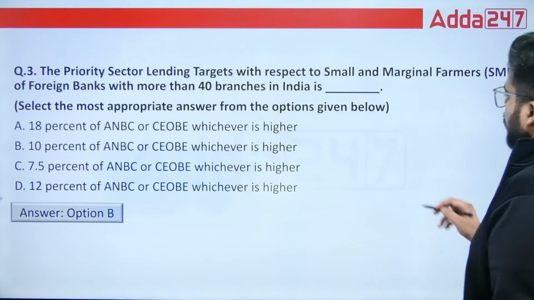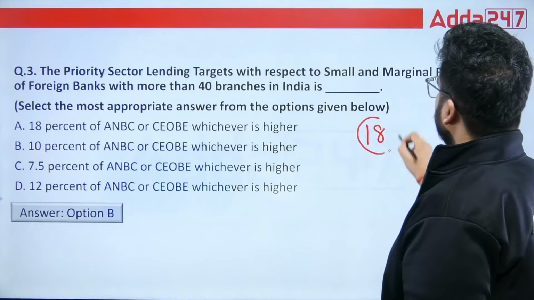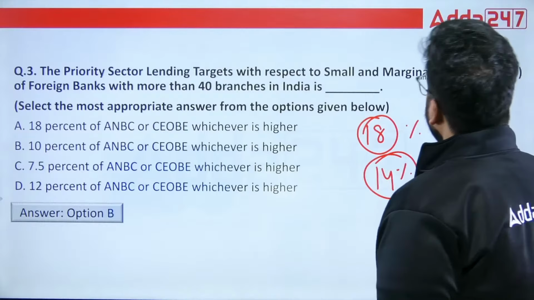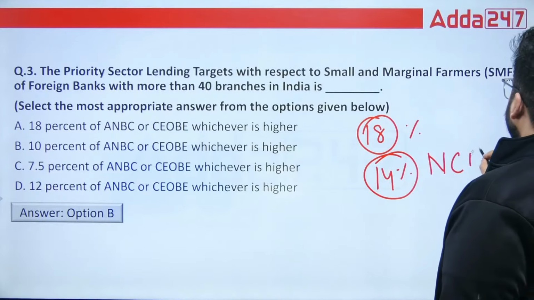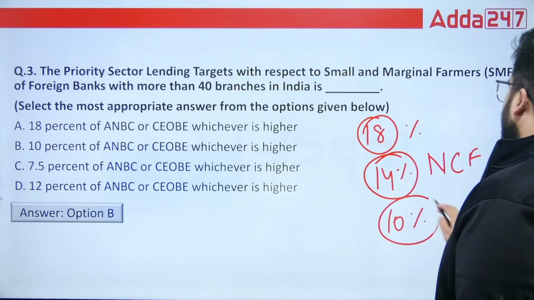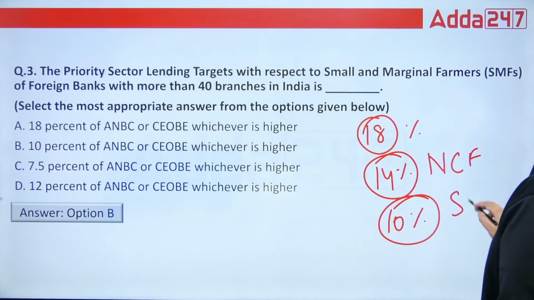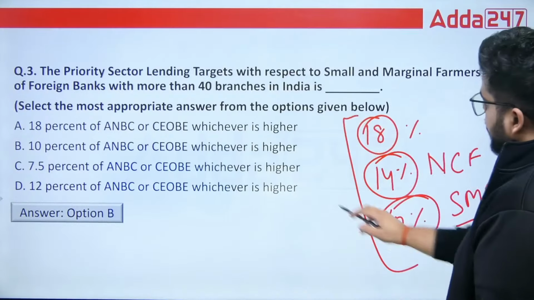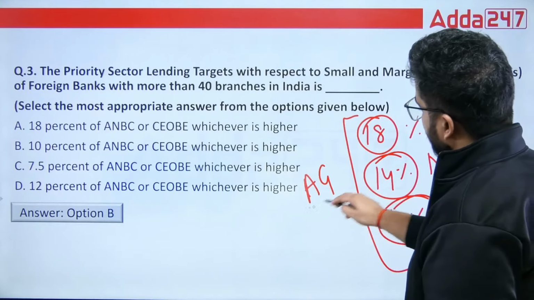When we talk about the overall, what is it? 18% for agriculture. Then 14% of this 18% is for the NCF, the non-corporate farmers, and 10% of this 14% is dedicated to the small and marginal farmers. Okay, so these three limits for the agricultural sector you must remember.